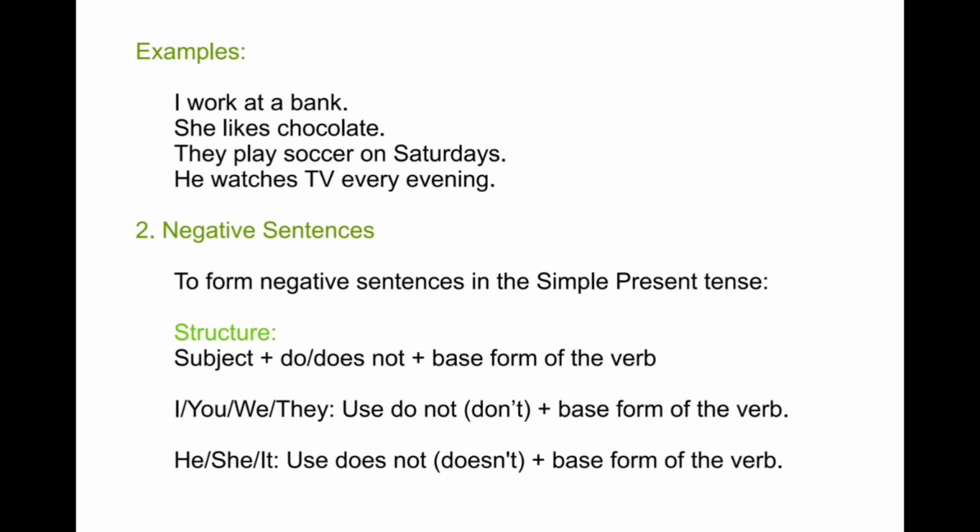Negative sentence. To form a negative sentence in the simple present tense, the structure is subject plus do or does not plus the base form of the verb.